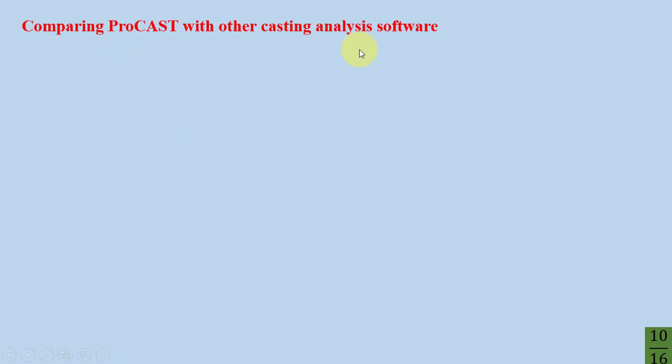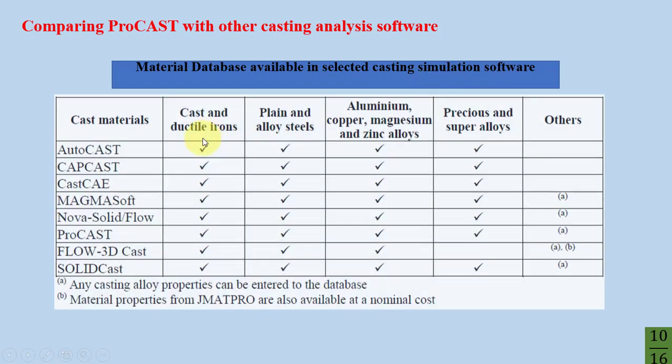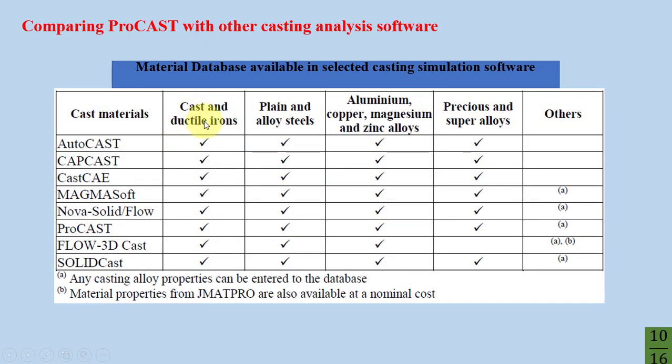Comparing ProCAST with other casting analysis software. Material database available in selected casting simulation software. In this table, you can see the database of materials: cast and ductile irons, plain and alloy steels, aluminum, copper, magnesium, and zinc alloys, precious and super alloys, and others. And in the columns of this table, you can see the casting simulation software like AutoCAST, CapCAST, CalCAE, MagmaSoft, NovaFlow, ProCAST, Flow3D, and SolidCAST. ProCAST has a full database of many materials like cast iron, steel, non-ferrous alloys, super alloys, and